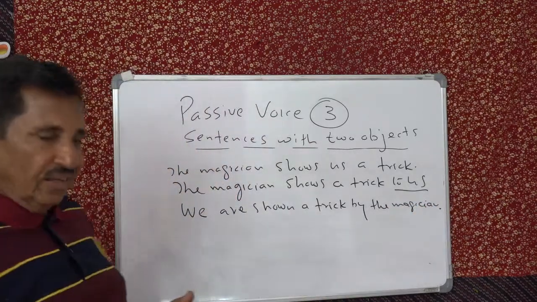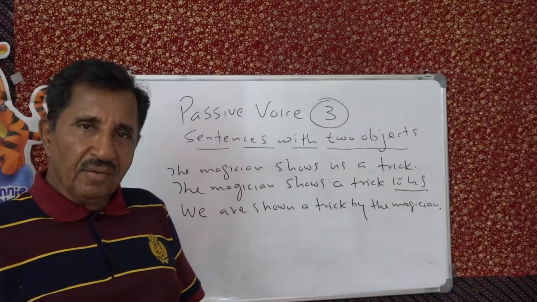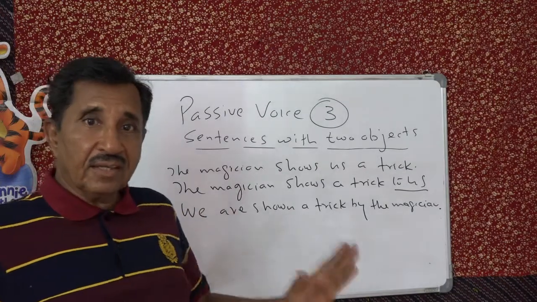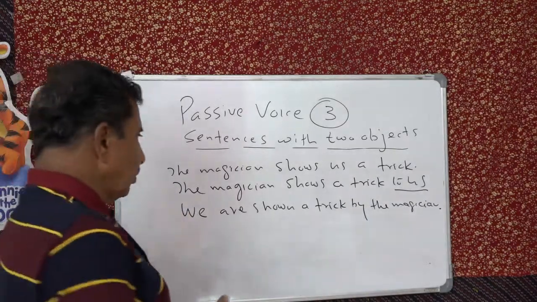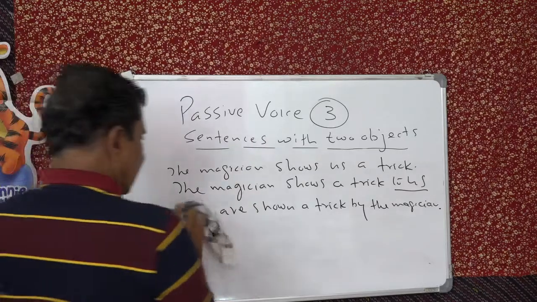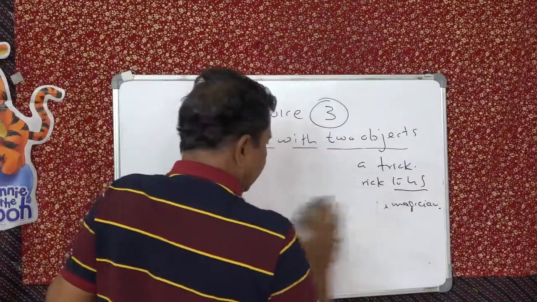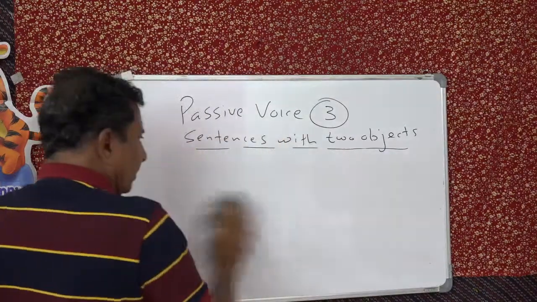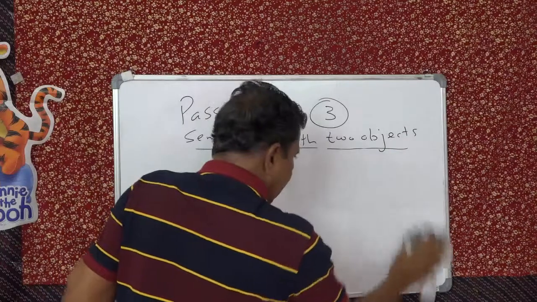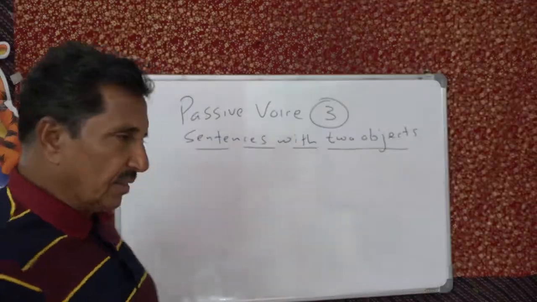Clear with that? So you have got two types of sentences with double objects. When you have it with the "for", then start the passive with the "for" object. When it is "to", start the passive with the "to" object or personal object. Is that clear to you? Yes? A simple thing, but sometimes we get into trouble. Or that's the other one. Just to see how it works.